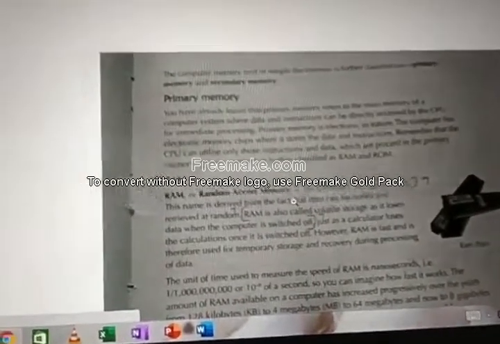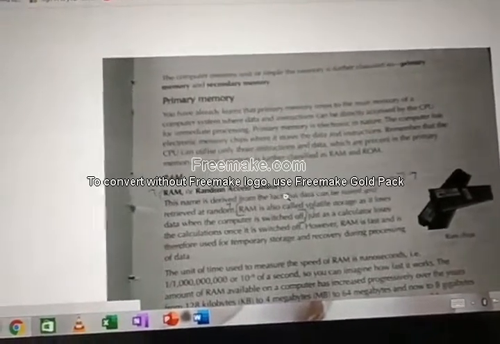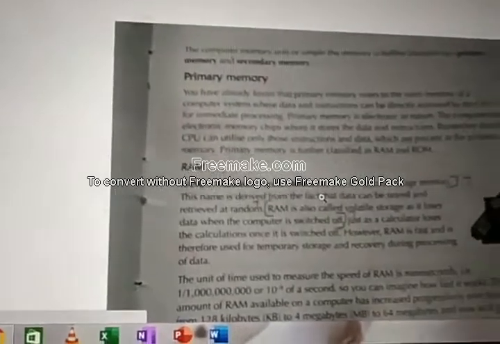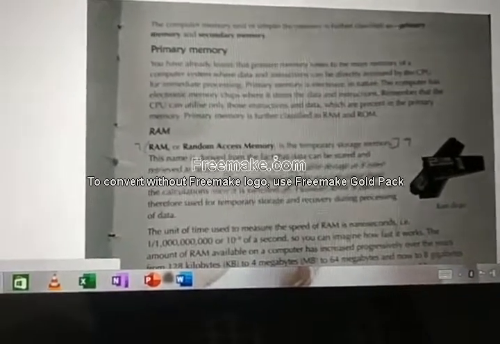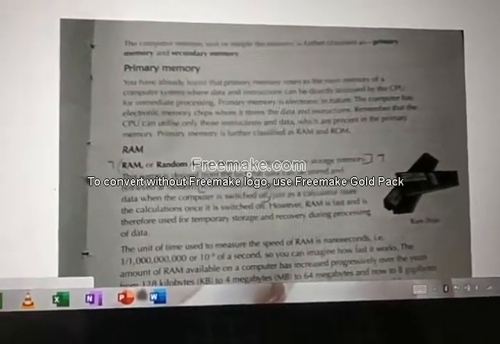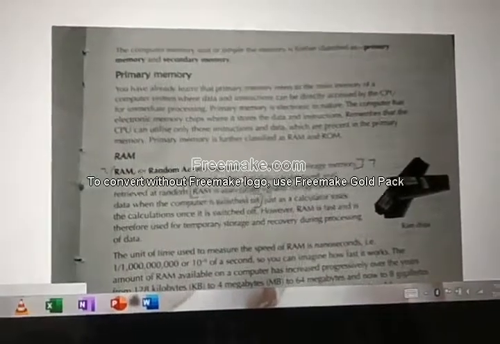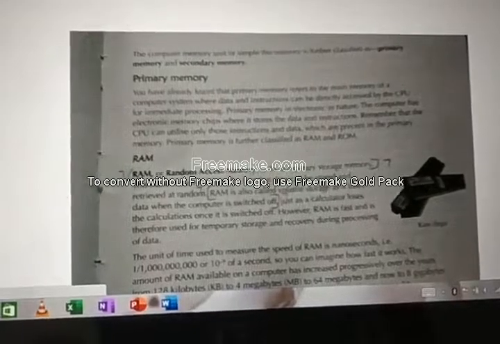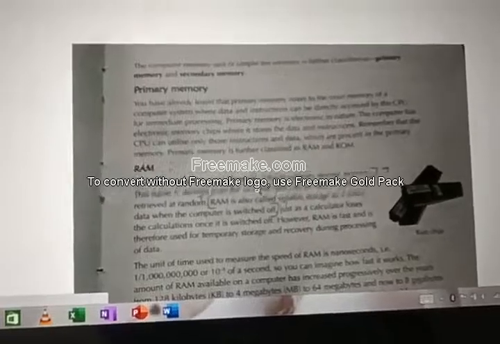Okay. Next. Till now we saw about RAM. Now we are going to see about ROM. ROM is also a primary memory. ROM is also known as read-only memory. As the name suggests, the computer just reads the instructions which are present in ROM. We can't rewrite or edit it. ROM, or read-only memory, stores information that instructs the computer what to do when it is powered on.